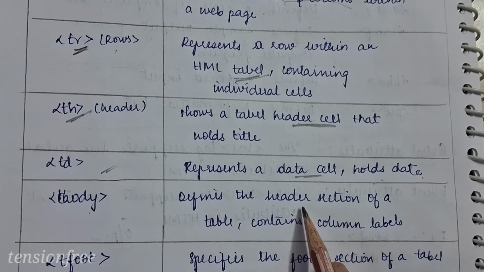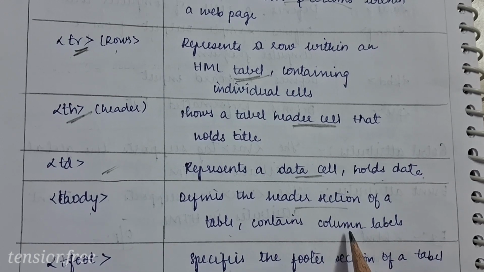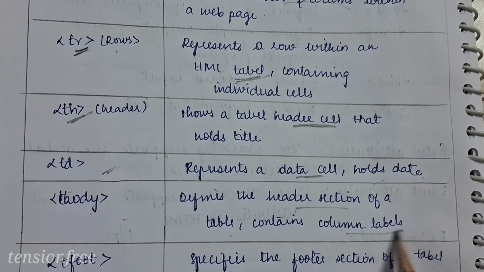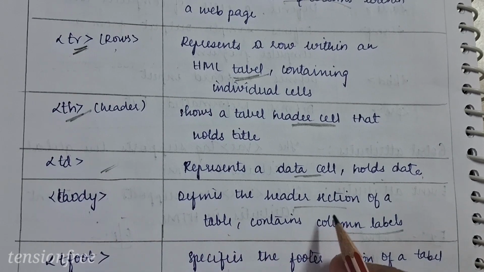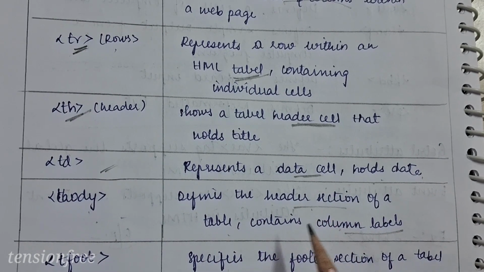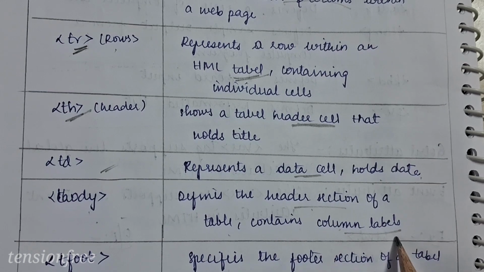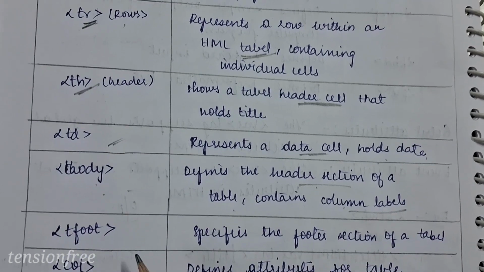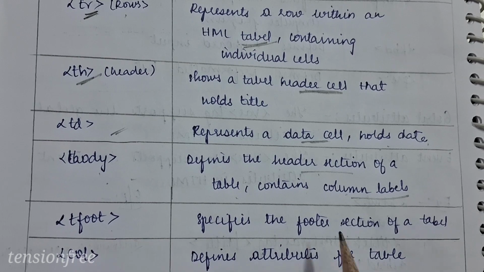Next, thead defines the header section of the table and contains the column labels. This defines what should be written in the header section, which also contains the column labels. Next, coming into the tfoot, that means the footer section of the table, which comes after the body section.